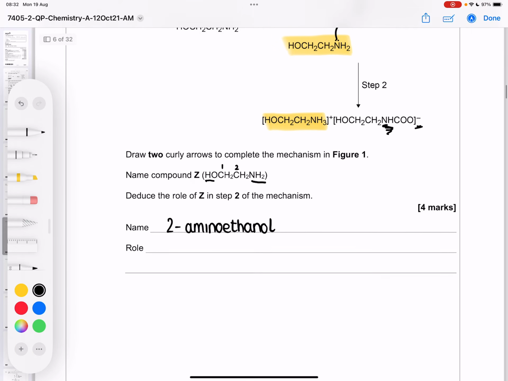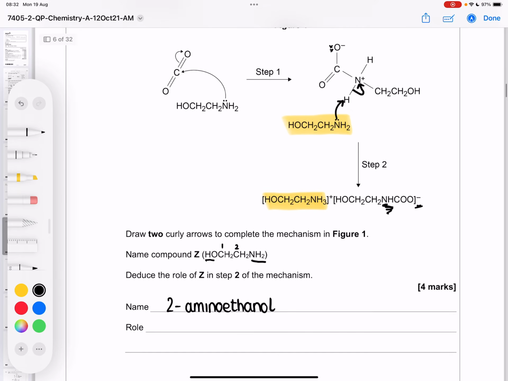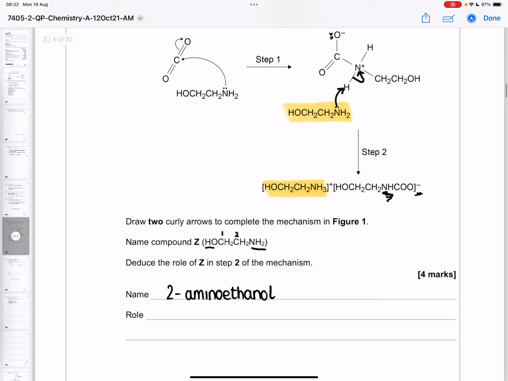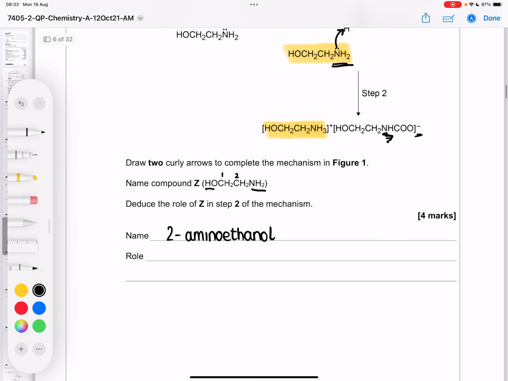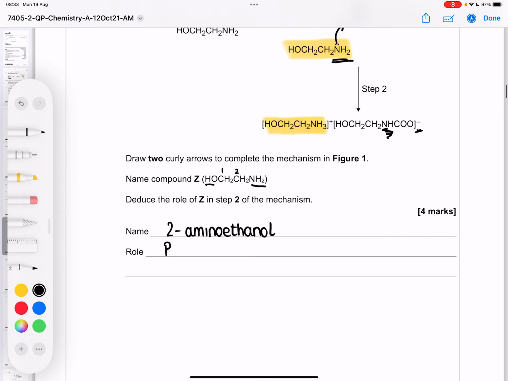Deduce the role of Z in step 2 of the mechanism. So we can see that in step 2 is where our lone pair on our nitrogen went to accept a proton. And if something is a proton acceptor, then it is a base.